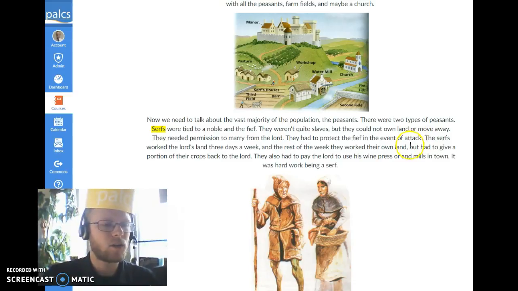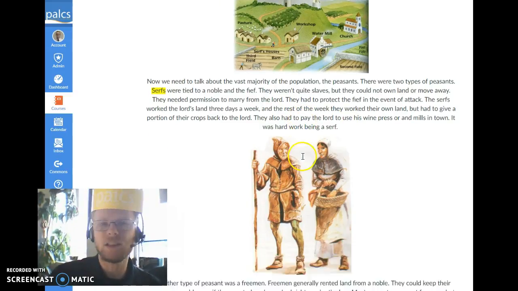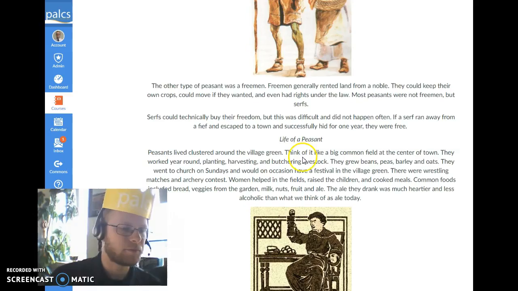And the serfs worked the lord's land 3 days a week, and the rest of the week they could work their own land. But they had to give a portion of their own crops back to the lord, so they gave a lot to the lord. They also had to pay the lord to use things in town like the wine press or grain mills or anything like that. It's basically hard work being a serf.